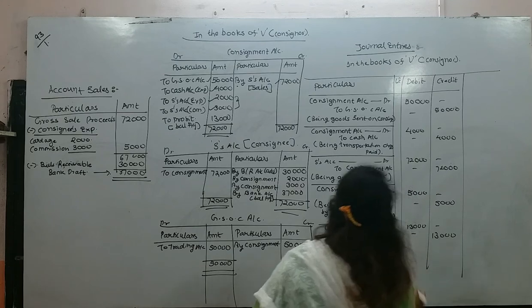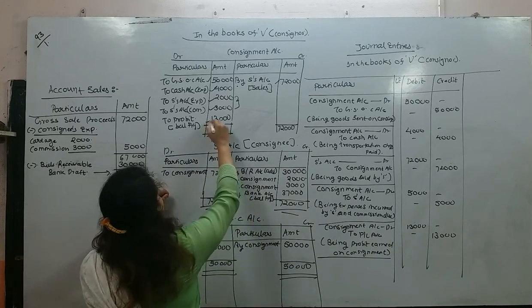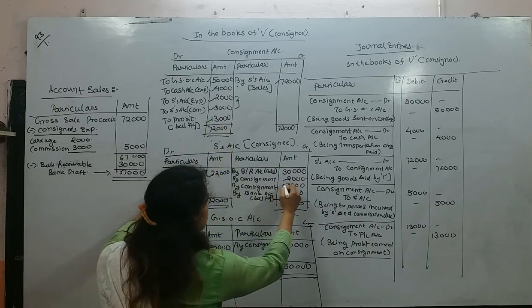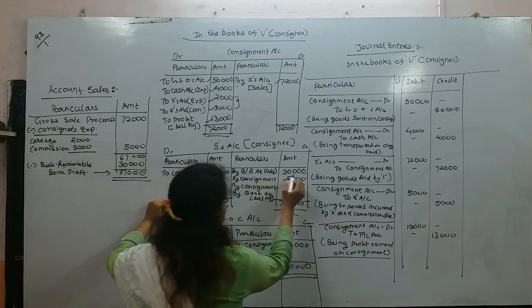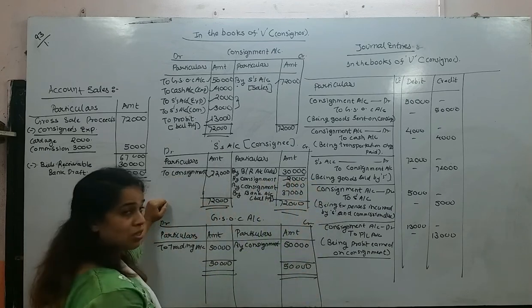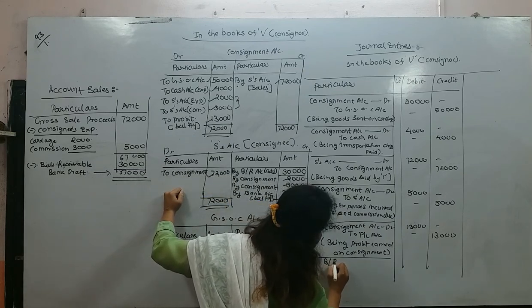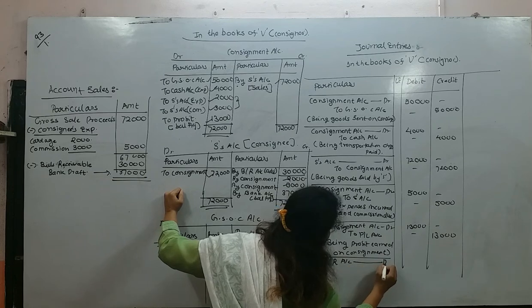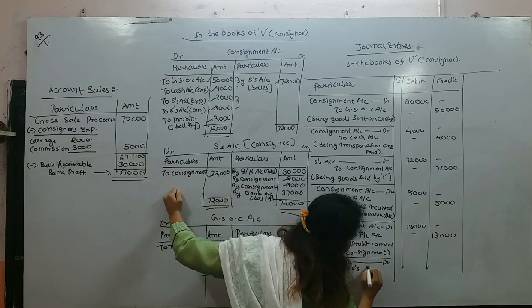Okay, being profit earned on consignment. We have considered all amounts: 72,000, 2,000, 3,000, we are done. Now the last three entries, students, we didn't record this 30,000, so we need to record this. Here I will write bills receivable account debit to S account.